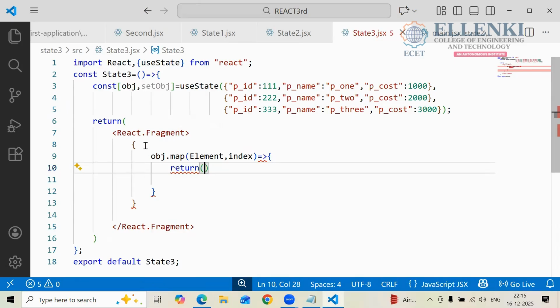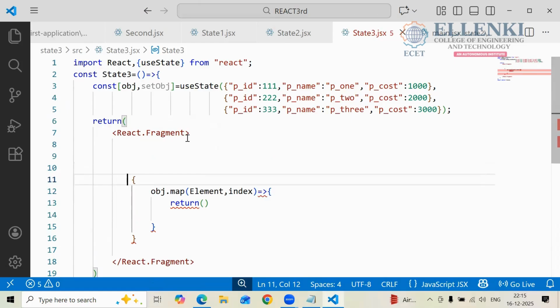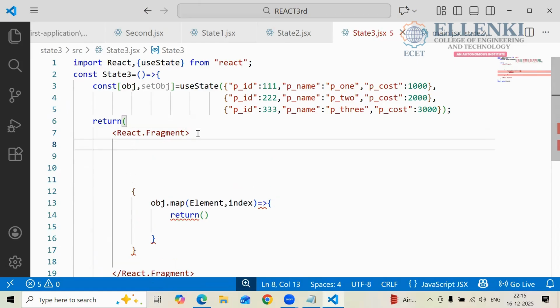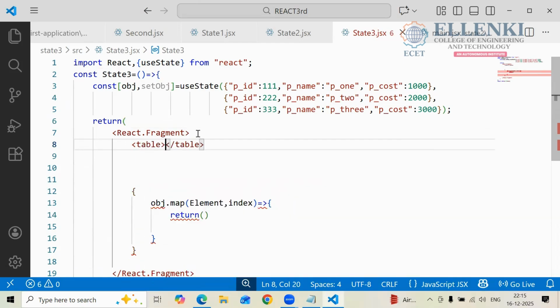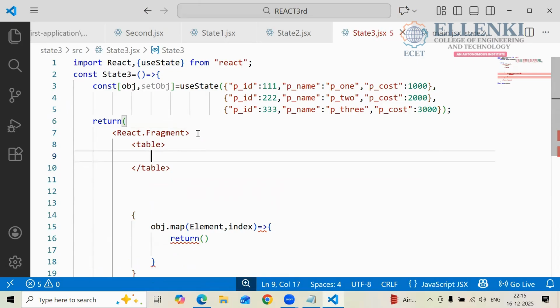Before this, I am taking one table. If you want to write the table, before that, what do you have to create? First you have to create the table row, then the headings, then enter the data with the help of another tag. If you want to create the table, you use the table tag.